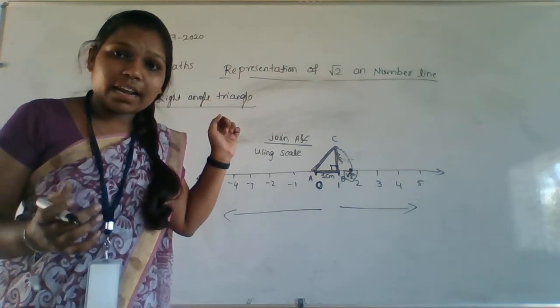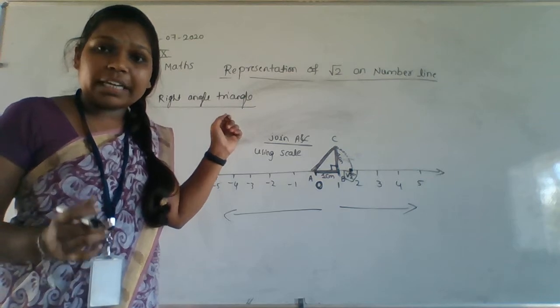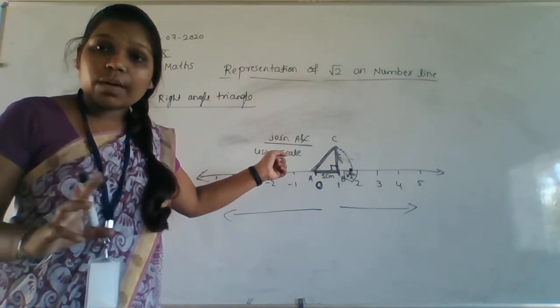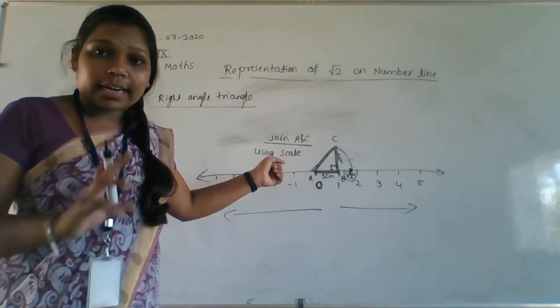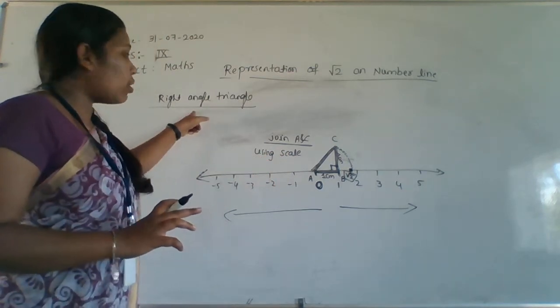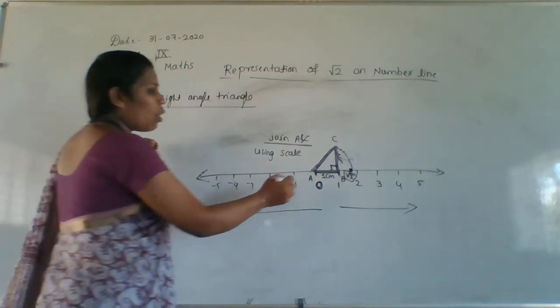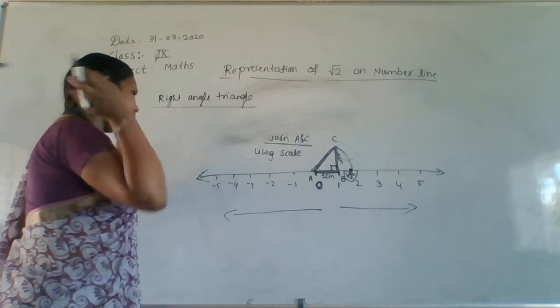Everyone has heard about the Pythagoras theorem. It is only for the right angle triangle. Keep it in your mind, it will not be satisfied for other triangles. So here we got our right angle triangle.